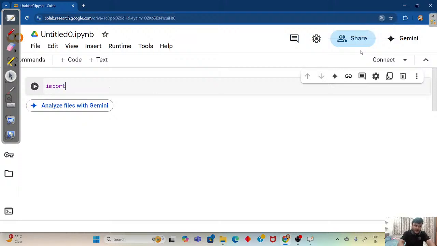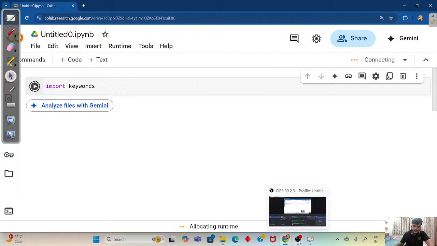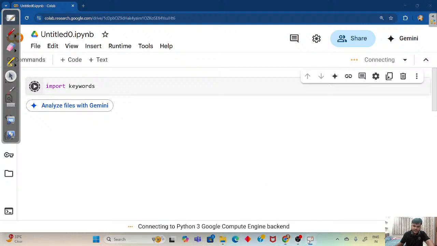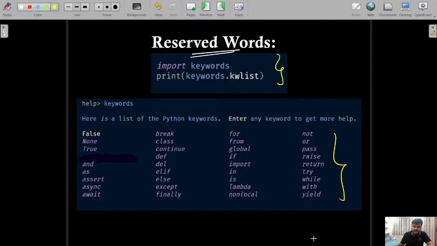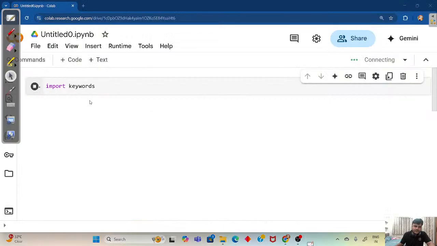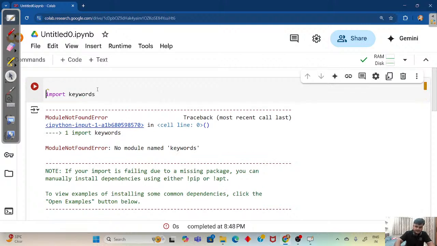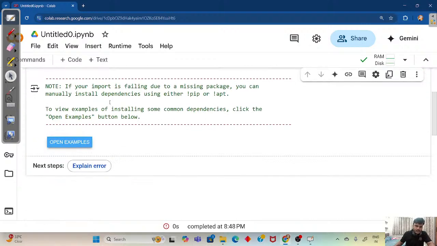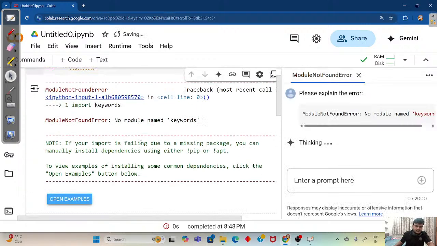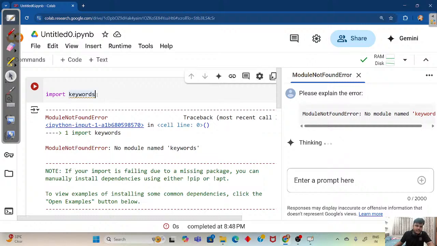Let's import keyword. What we are importing? Keyword. Once we import keyword, you can run it. It is going to run successfully. And then, after importing keyword, we have to use it.